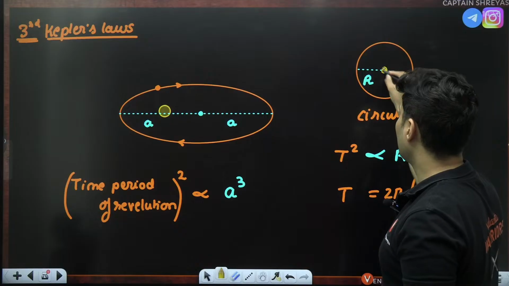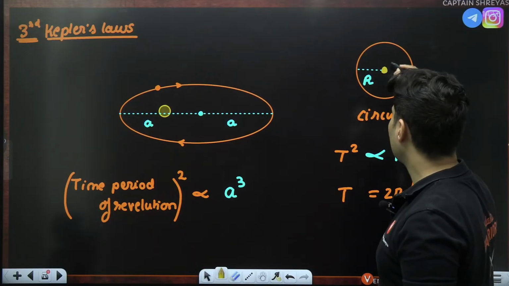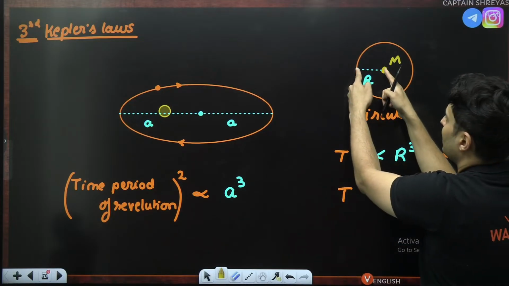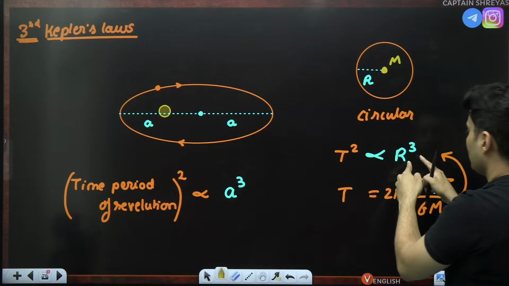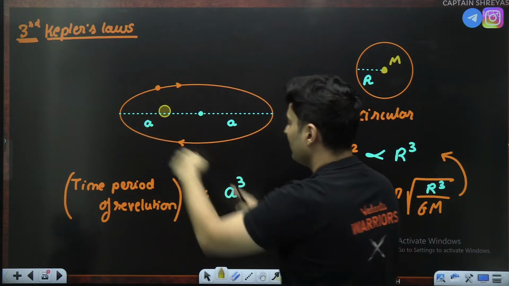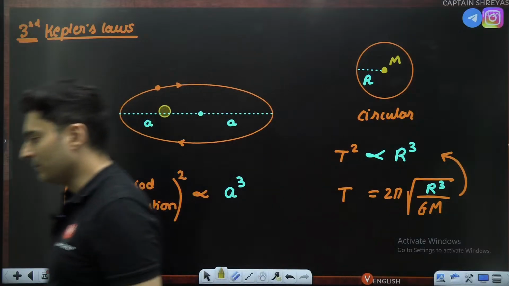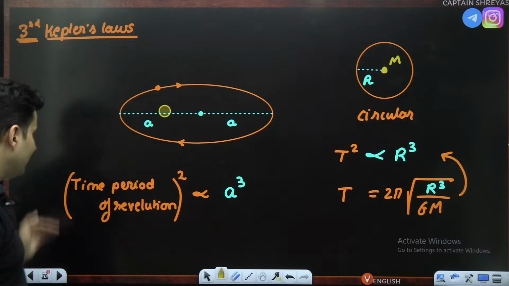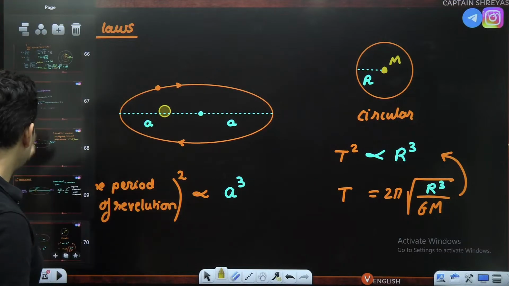We have already seen this, isn't it? So guys, this is where the major diameter's half length is the radius. But when it is an ellipse, you always take the major diameter's half length, which is A. That's all. That's the difference. Keep that in mind. So these are the main 3 laws of Kepler which you should know. Just given you the theory.